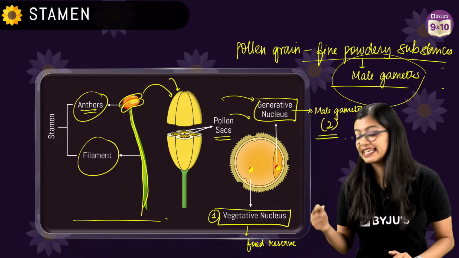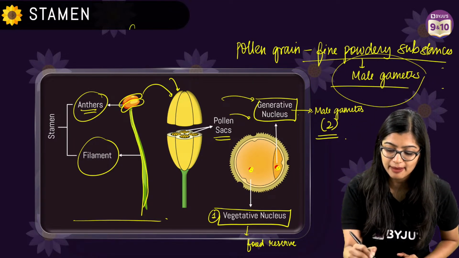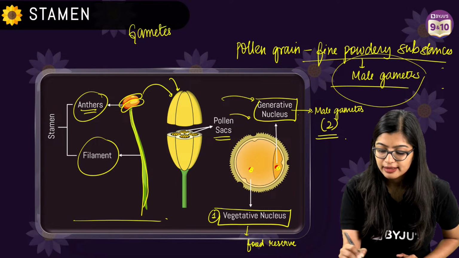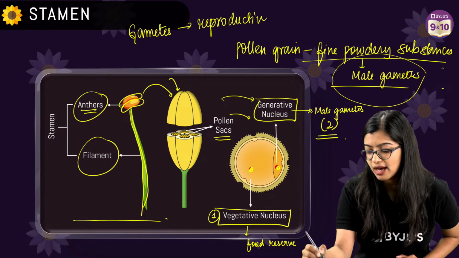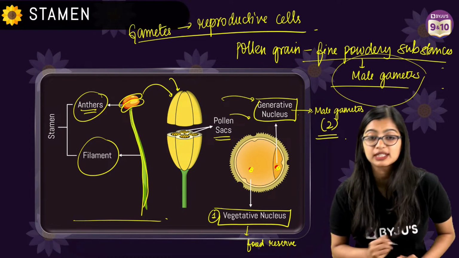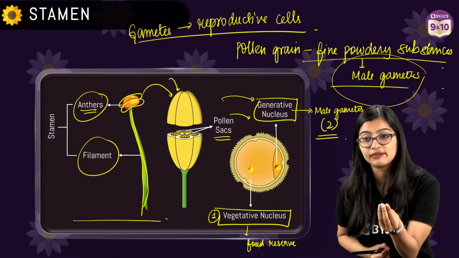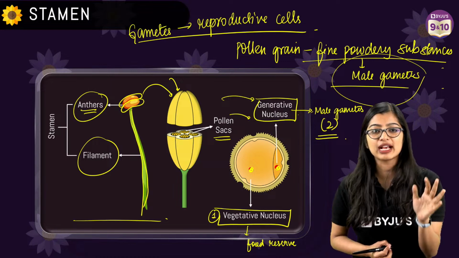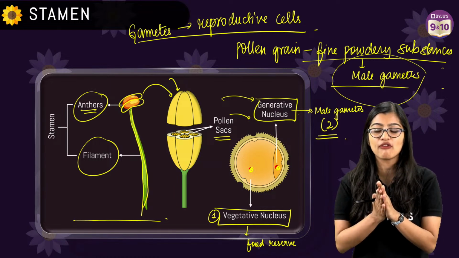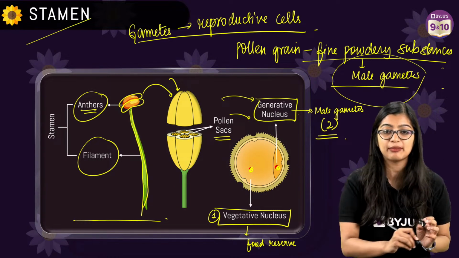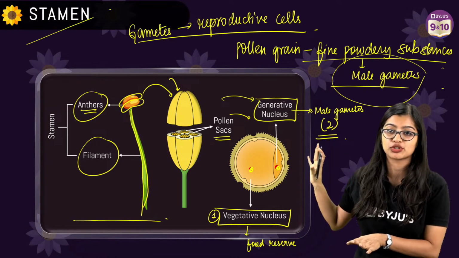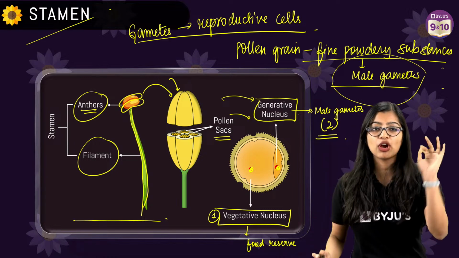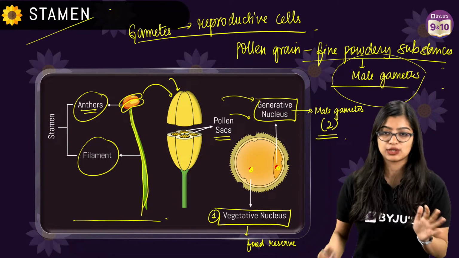What are gametes? Okay, see, gametes are nothing but reproductive cells. What are reproductive cells? Cells which get involved in reproduction. Are we clear, everyone? Any doubts so far with stamen, structure of stamen, anything that you are clear? So please make sure that you take a screenshot of this, right? If we are all clear, let's get going with the next part.